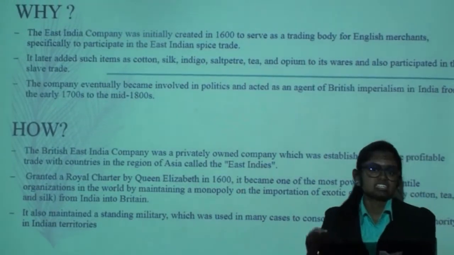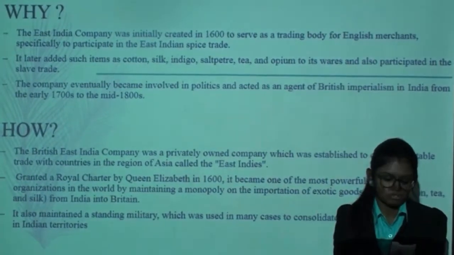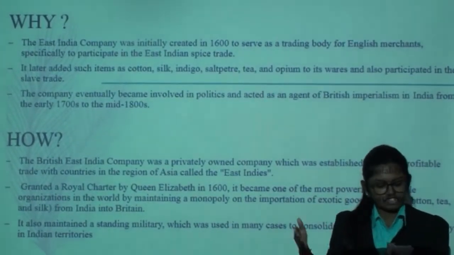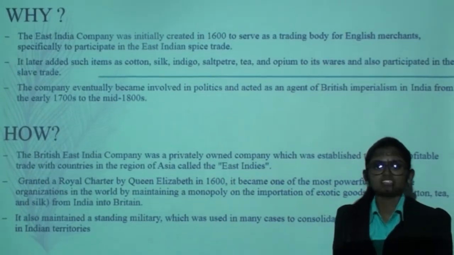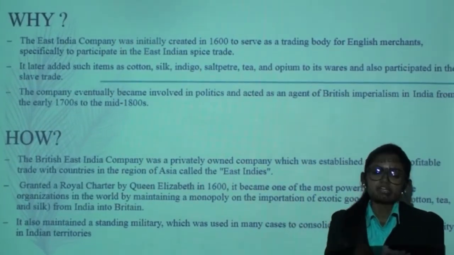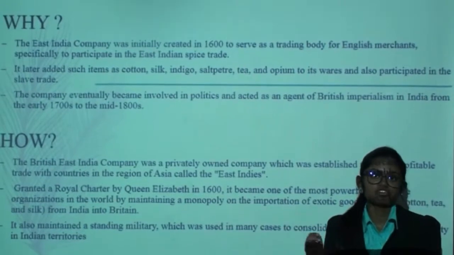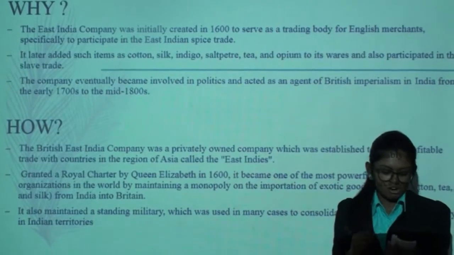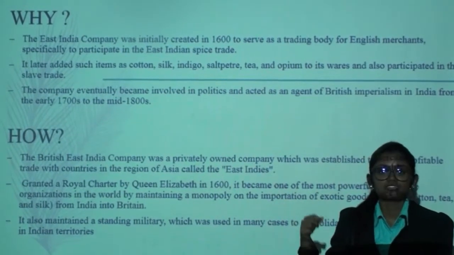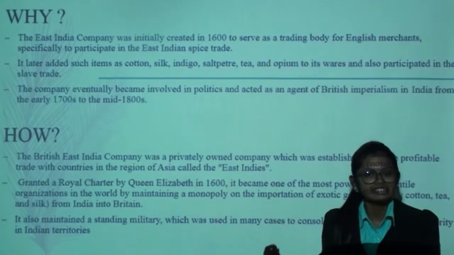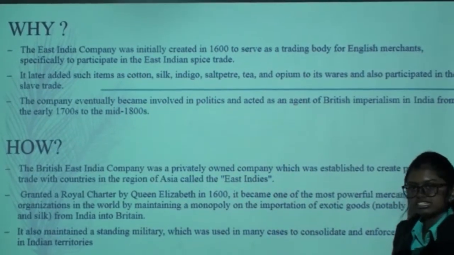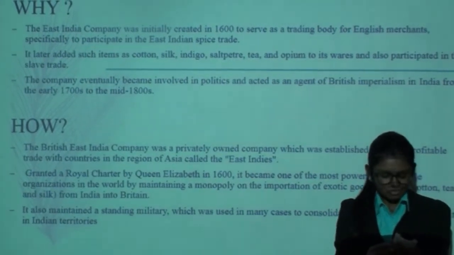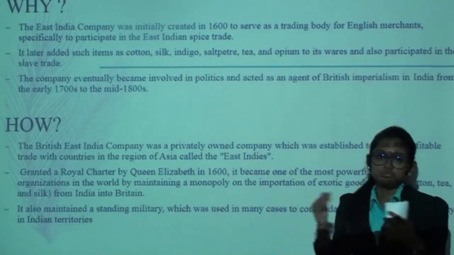The British East India Company was a privately owned company which was established to create profitable trade with the countries in the region of Asia called the East Indies. It became one of the most powerful mercantile organizations in the world by maintaining a monopoly on the importation of exotic goods, notably cotton, tea and silk, which were their main exporting goods from India to Britain.